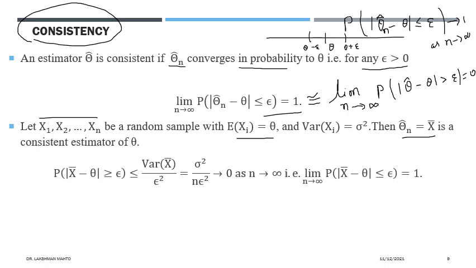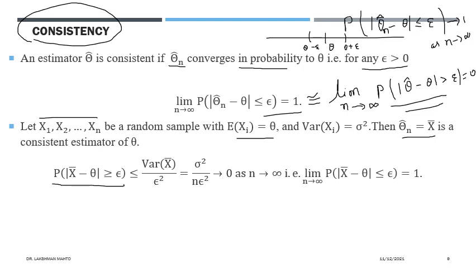How do we show it? Just establish the equivalent result. Try to find the probability that the sample mean is epsilon away from theta. We can easily get a bound for this from the Chebyshev inequality, which is very easy to prove.